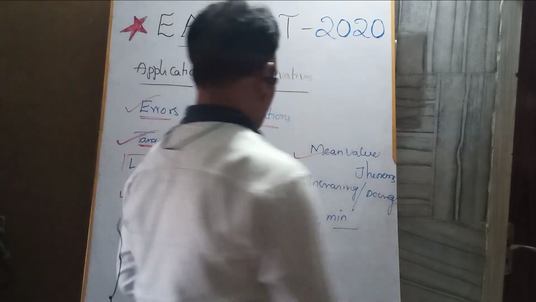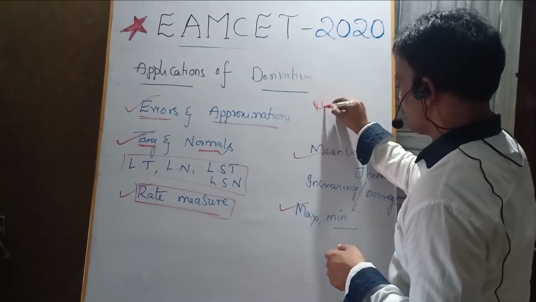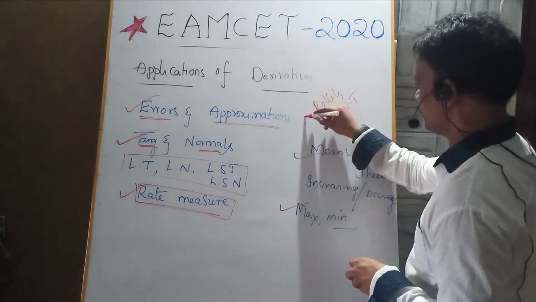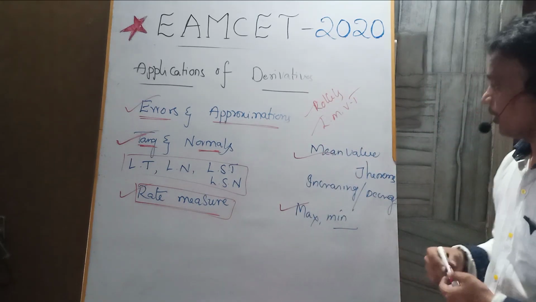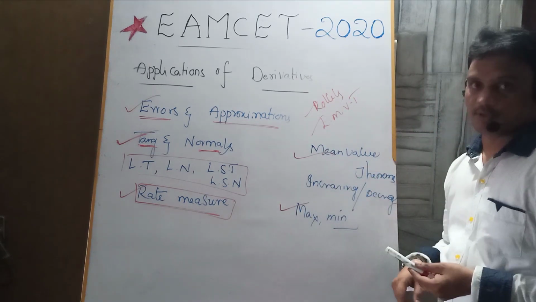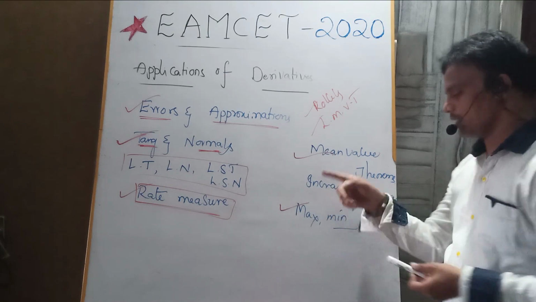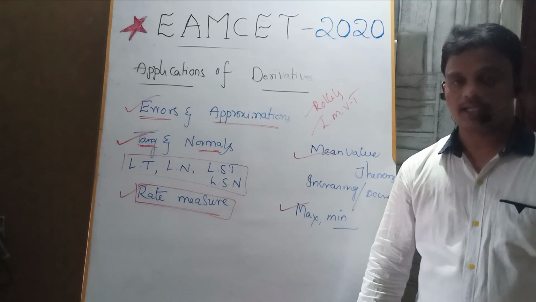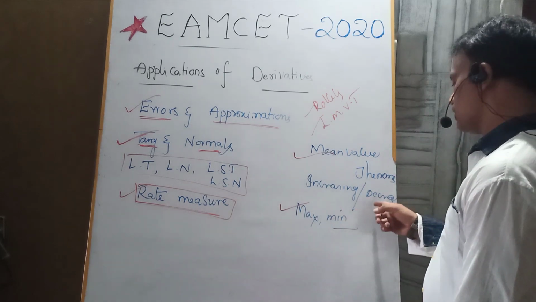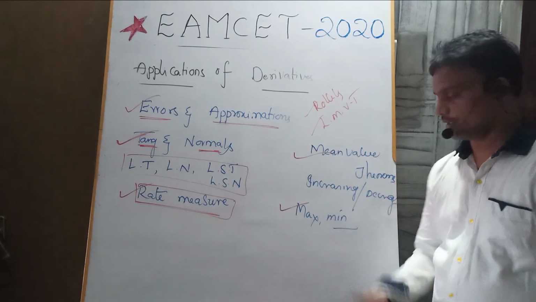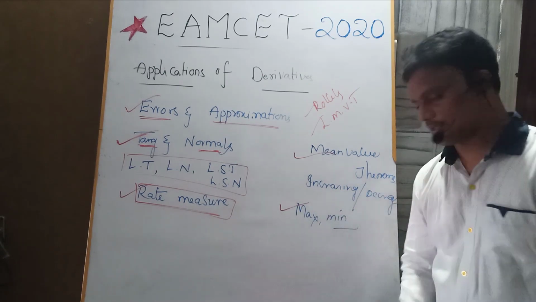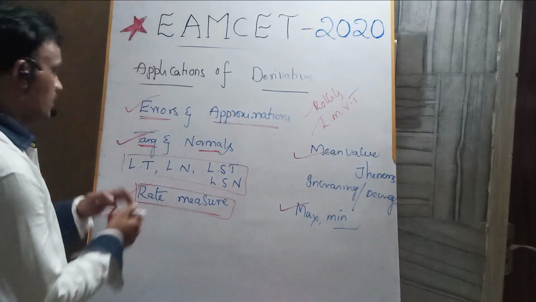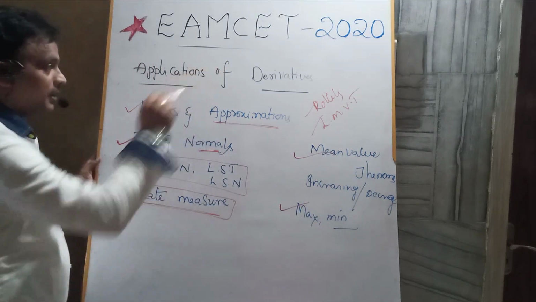Okay, and mean value theorems. So okay, Rolle's theorem, Lagrange's mean value theorem. Please practice problems based on Rolle's theorem and Lagrange's mean value theorem. And increasing function and decreasing function. I think you know this one. If f dash of x is greater than 0, you can say that it is an increasing function. If it is less than 0, it is a decreasing function. Okay, so based on this concept. And the last concept, maxima and minima. Okay, yes, so please focus on that. You will get compulsory questions from the applications of derivatives.